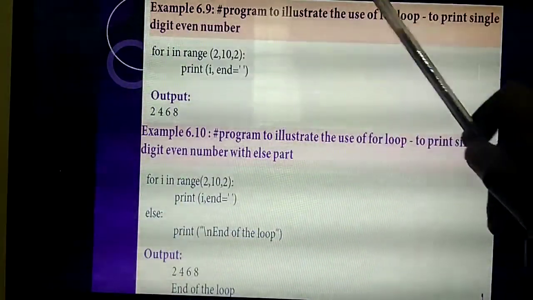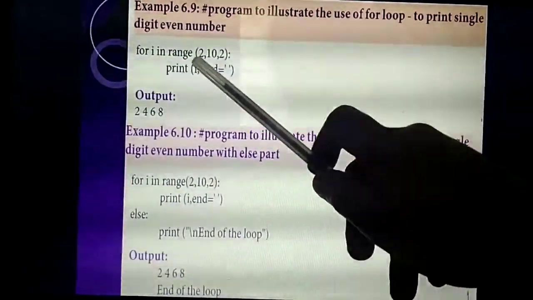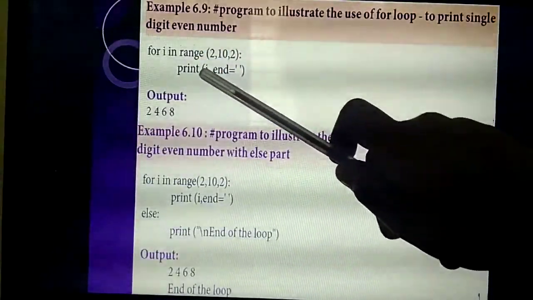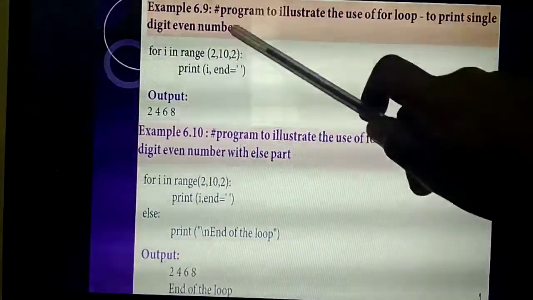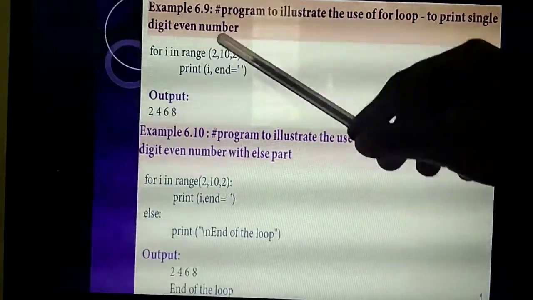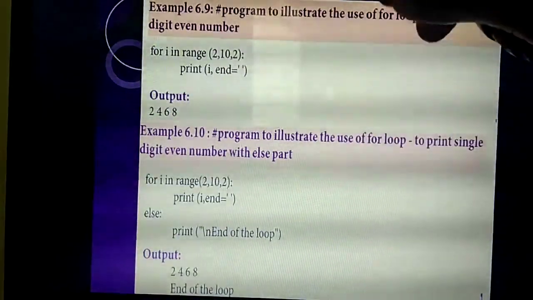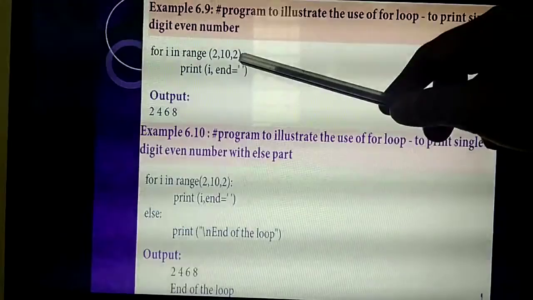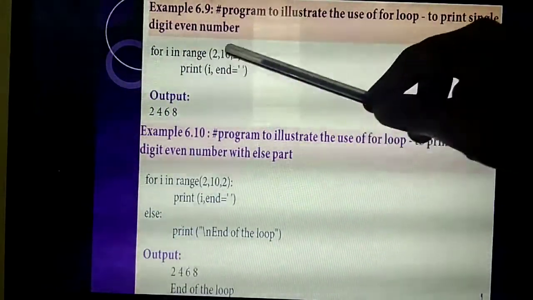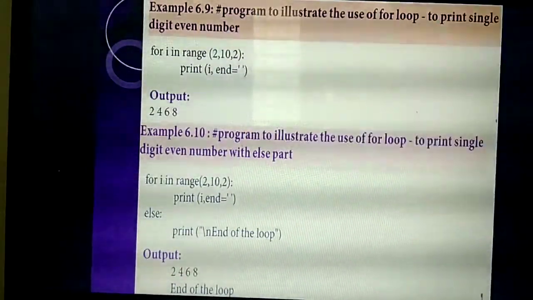So listen, using the range function they have given an important program. Okay, two more questions. For i in range(2, 10, 2), next you print the value of i. The end means the last line of the loop. So what output will you get? The starting value is 2, the ending value is 10, that means before that value. What is the increment value? 2. So first the value is 2, then 2 plus 2 is 4, 4 plus 2 is 6, 6 plus 2 is 8, then 8 plus 2 is 10. Will 10 be printed? No. You should take only values before it.